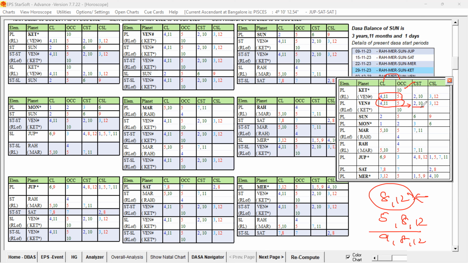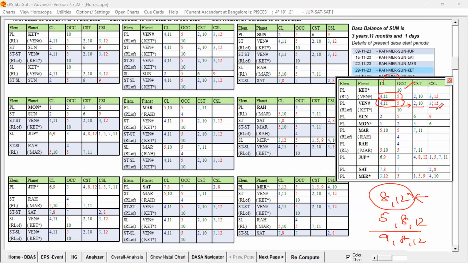That Venus is cuspal star lord owner for second cusp and also 10th cusp. So now the 5 is moving towards this karma trikon. So that native's profession is moving through the 4th lord, 11th lord occupying 5th house and 2 and 10 cuspal star lord. This is favorable. 5 is getting support of the 2 and 10 and sublord for 3rd house and 12th house.